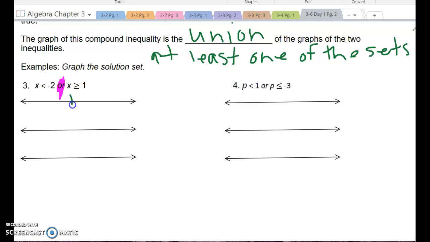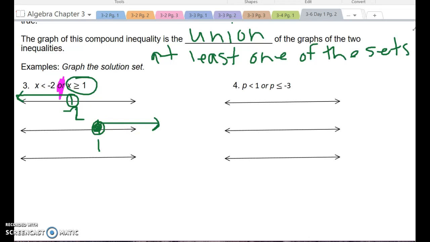Here is my -2. X is less than -2, so I would use my open circle, and I would go to the left of that. For this one, here is the +1, and it's greater than or equal to +1, so I fill in my circle and I draw my arrow this way.